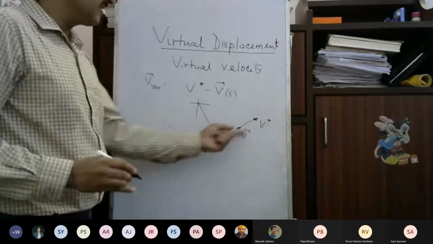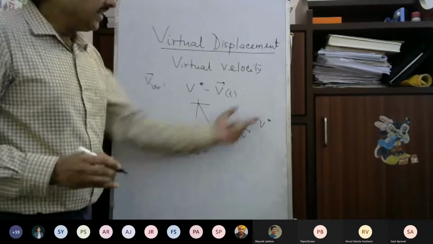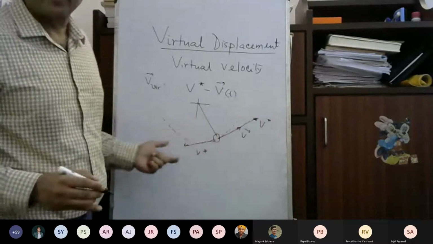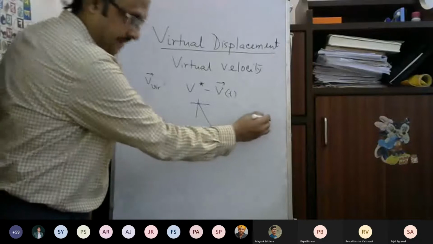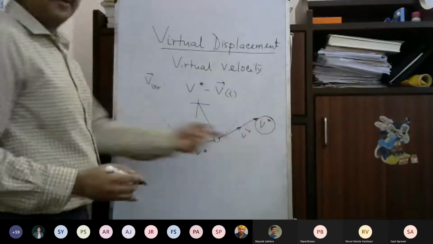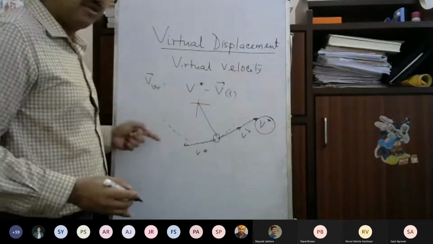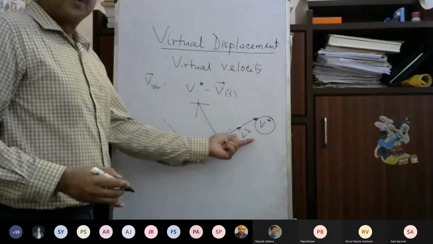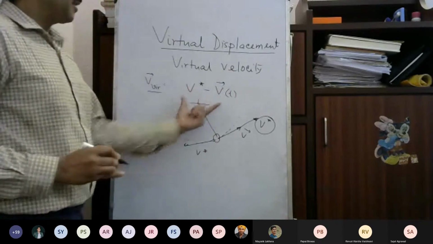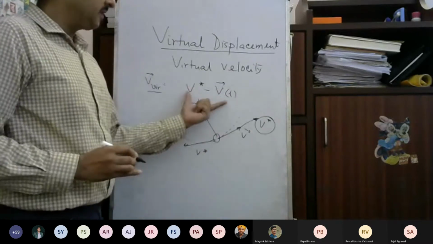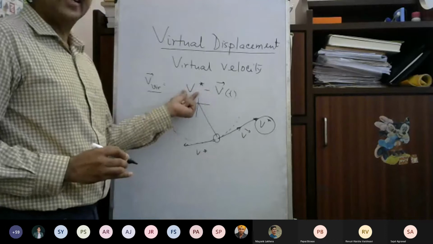Out of this, by chance, this V is the velocity which is realized, but any other velocity could have been possible. So V star is also in the tangential direction, having any arbitrary value. Magnitude of V star can be anything because any velocity is possible. V is of course a fixed quantity. So these two are collinear, and the virtual velocity magnitude can be anything because this V star can take any value.